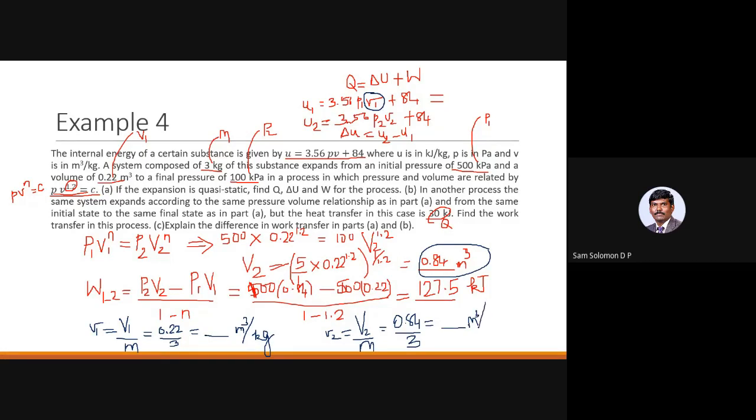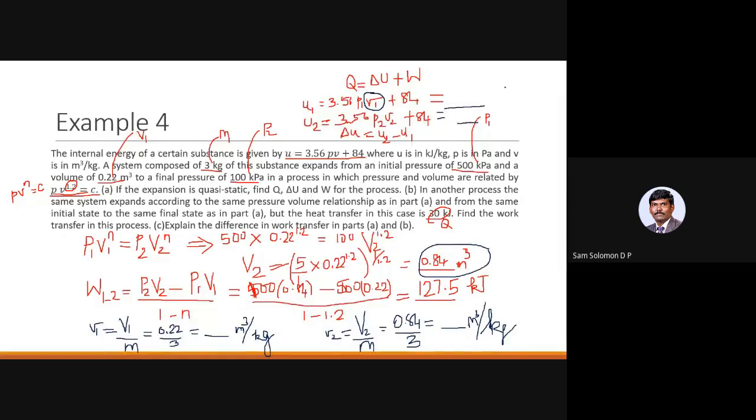So now that we have estimated the values of the specific volume, you can substitute them in these two equations, U1 and U2, and get the values of the specific internal energy at the initial and final state in kilojoule per kilogram. So kindly substitute your values here for P1 V1 and P2 V2.